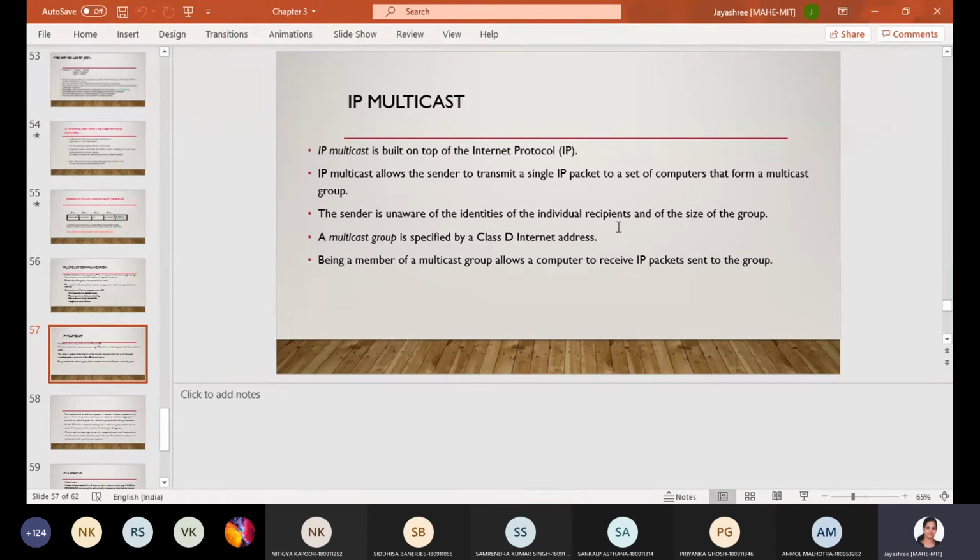What is multicast? What's the difference between multicast and broadcast? Example for multicast.